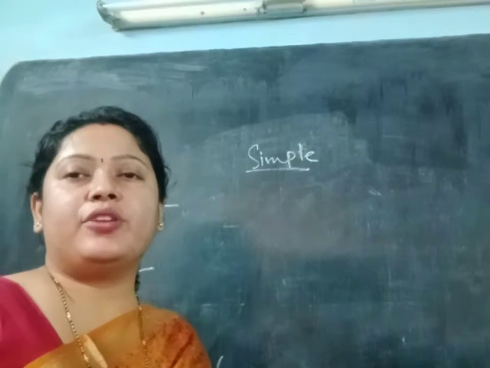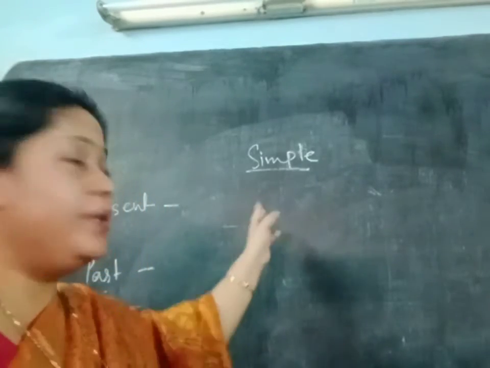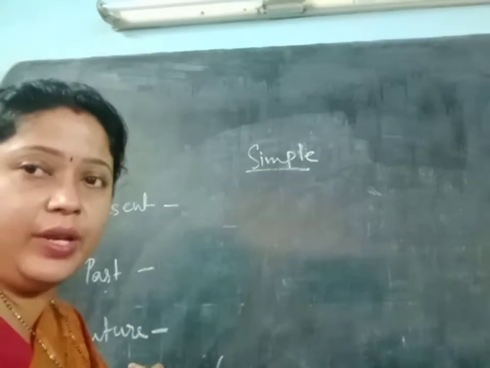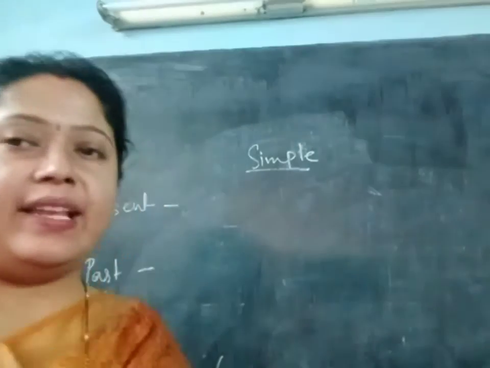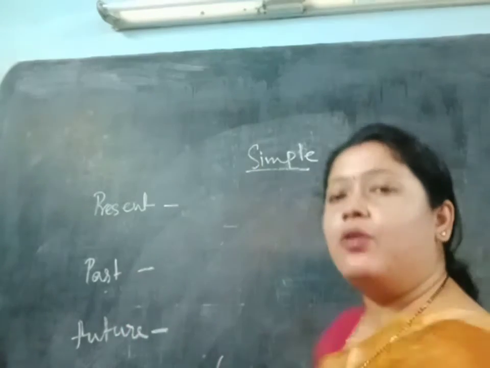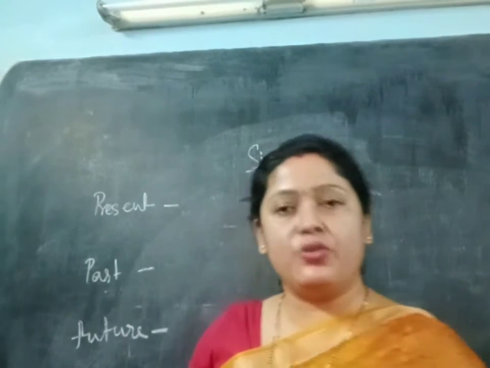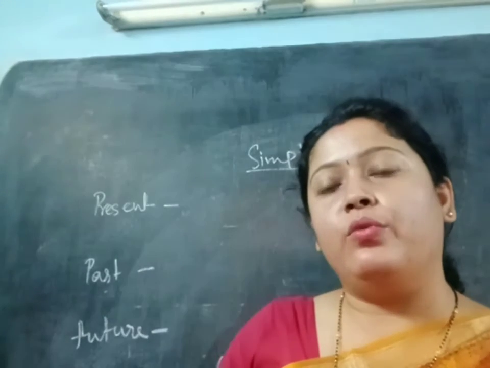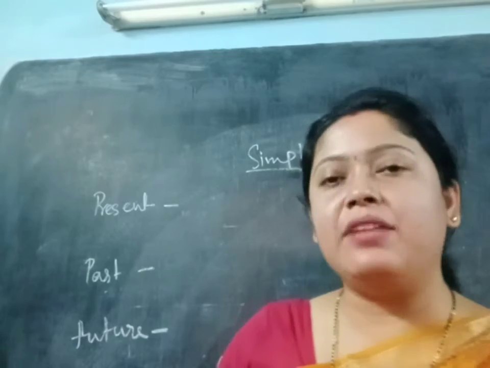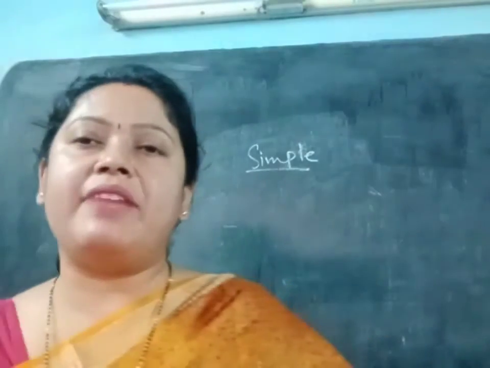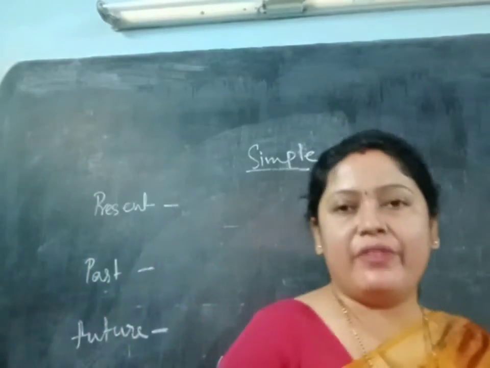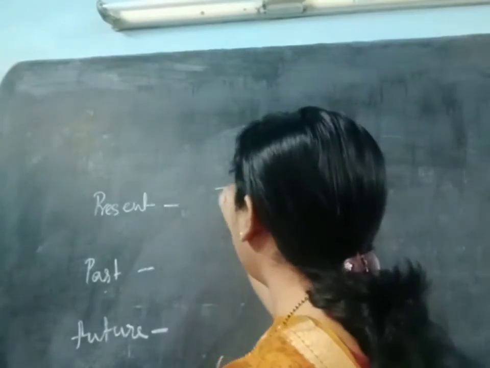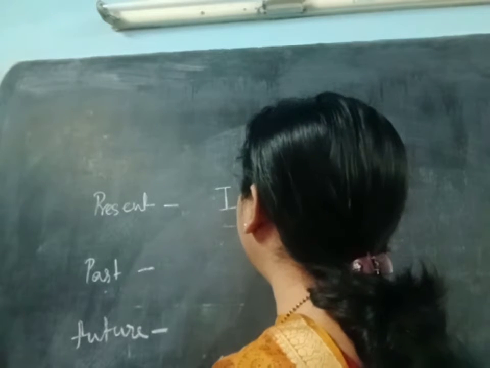Now students, I am going to explain the simple form of present, past and future. Okay. So the first one is simple present. When we are using the verb form of simple present, how we are writing, we will follow. Now suppose I say simple present, how will we write? The first thing is, suppose I write I eat banana.